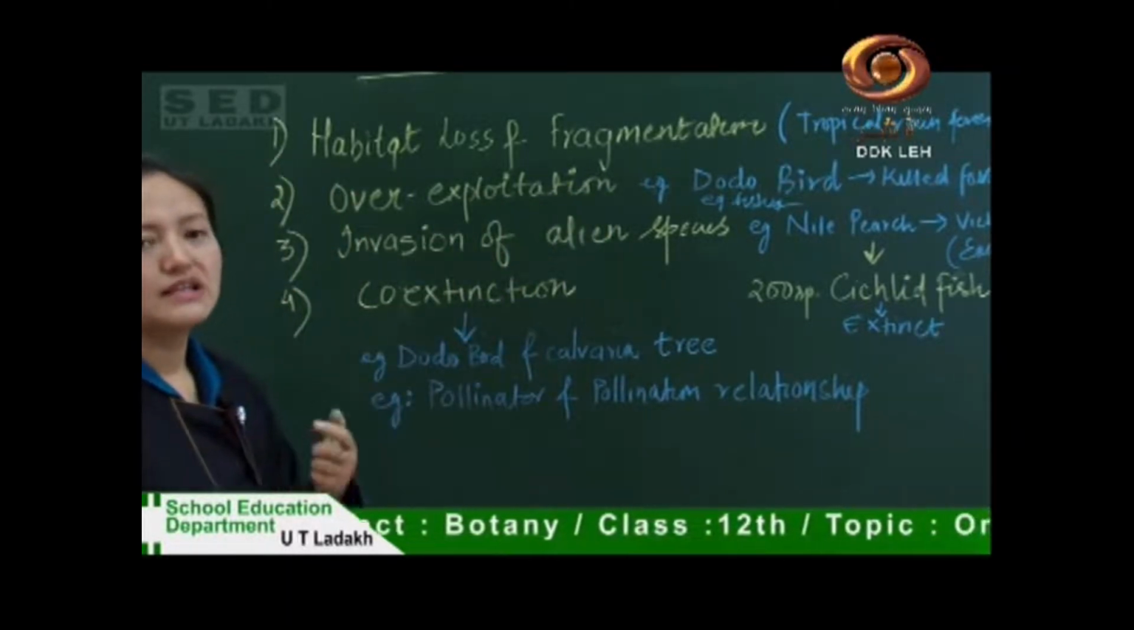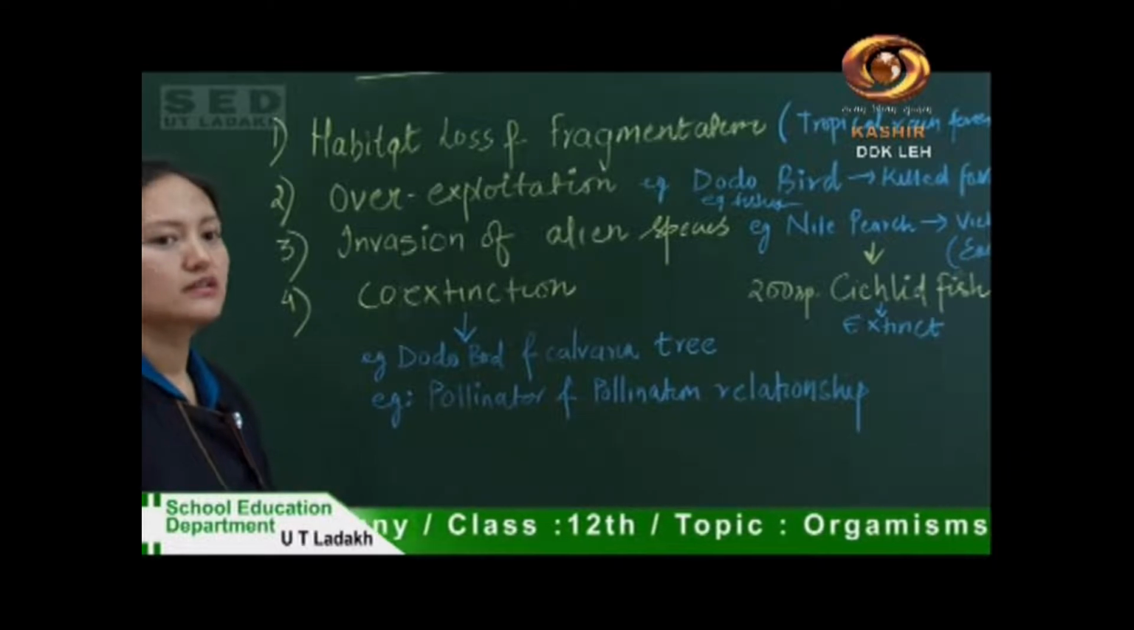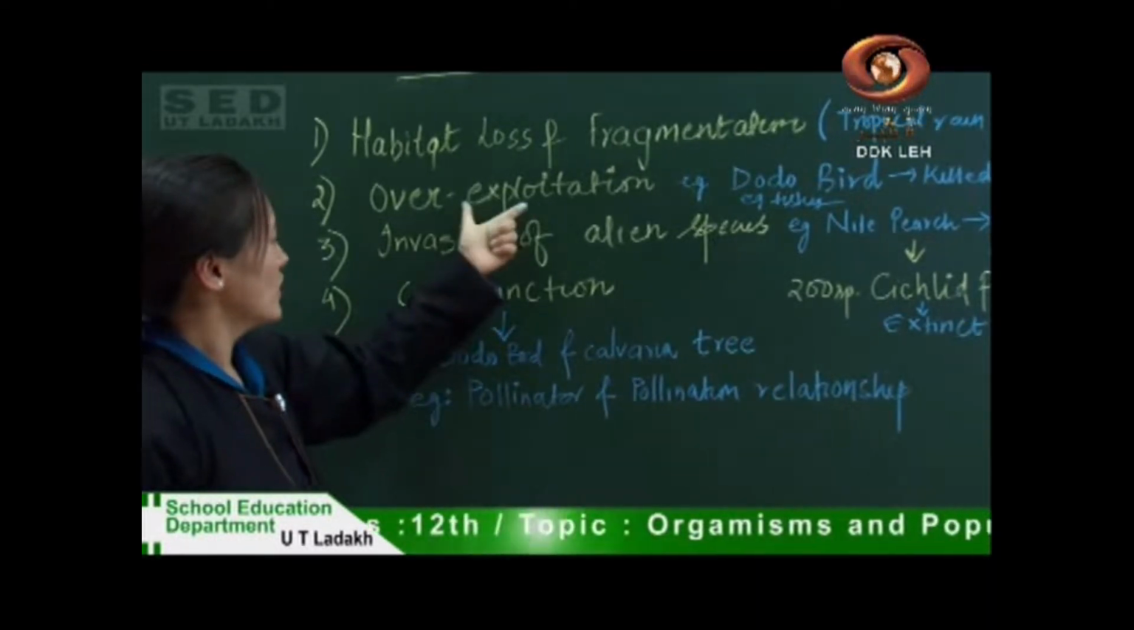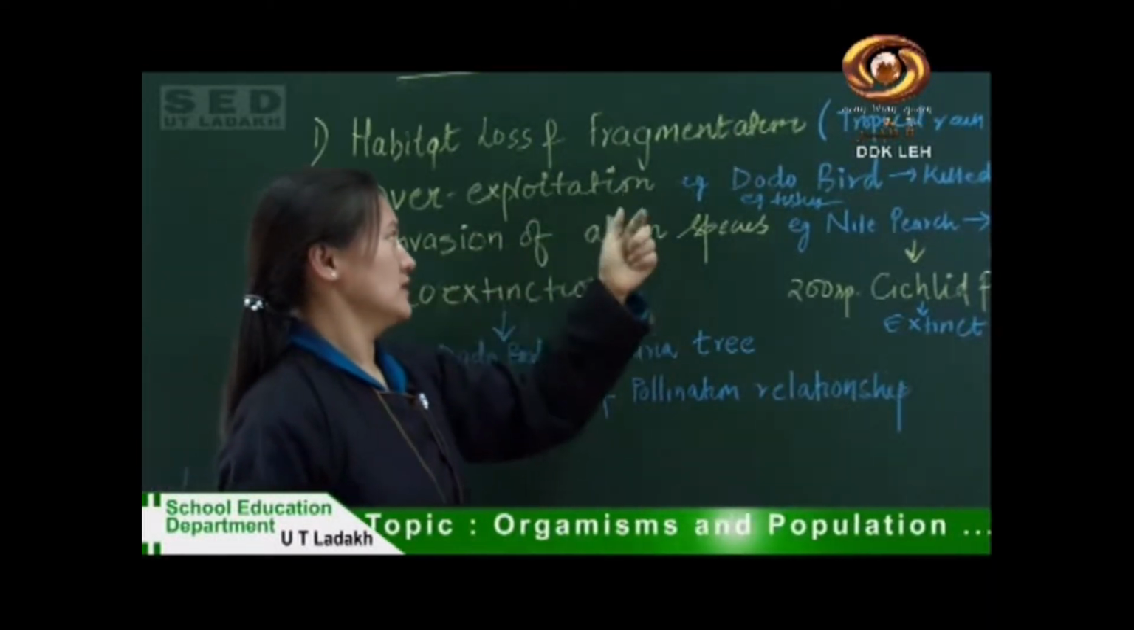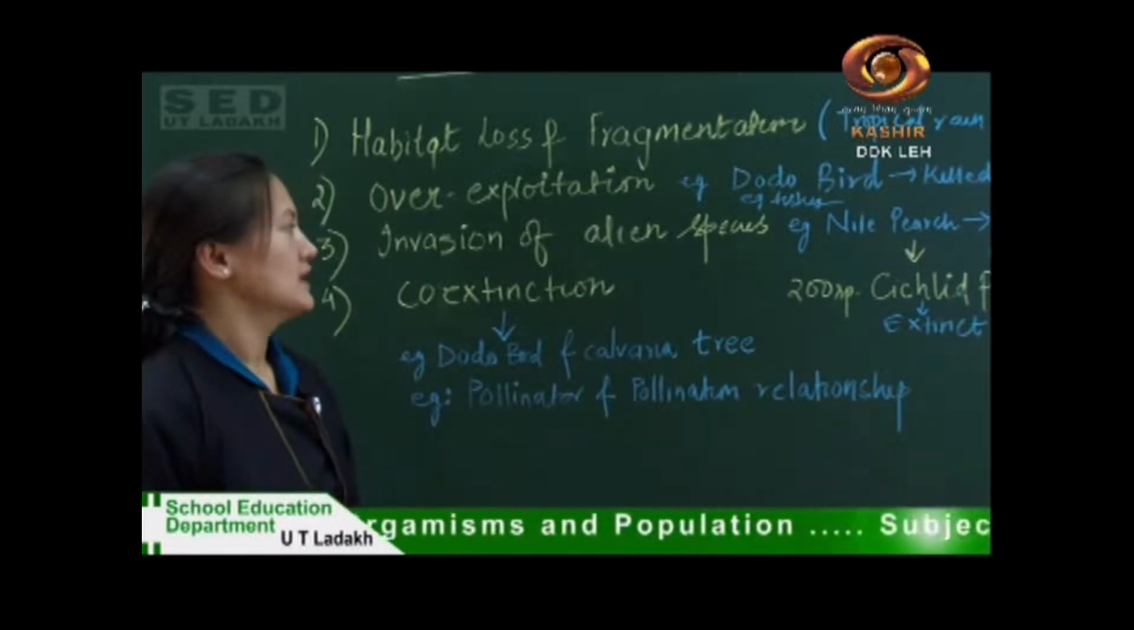From nature we get many things like food, shelter and more. So when we overexploit nature, many species also become extinct.